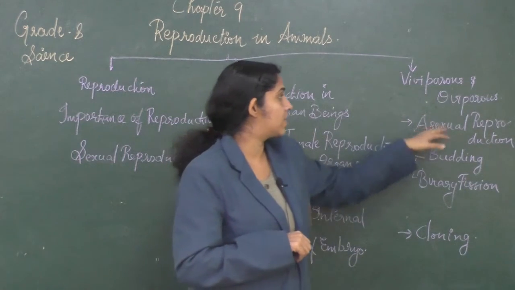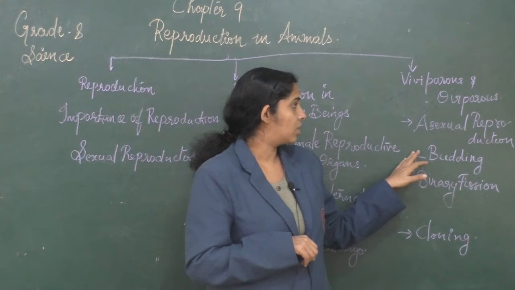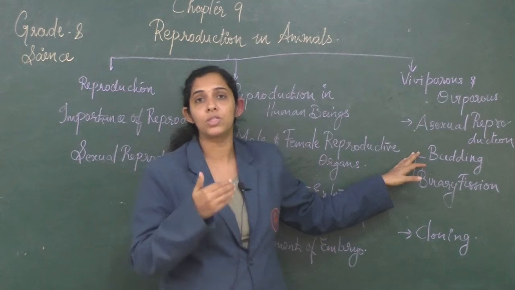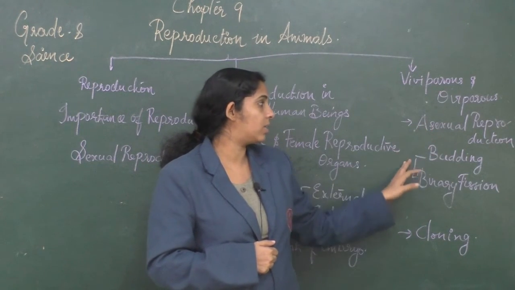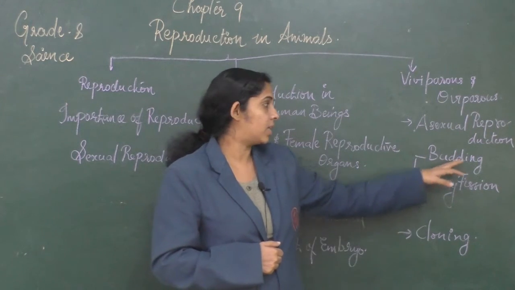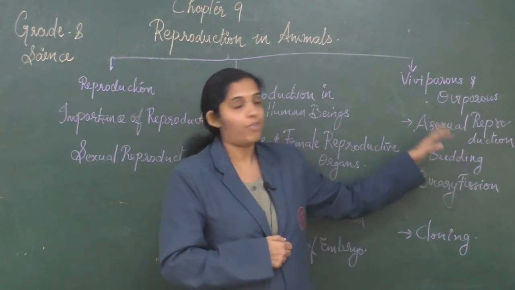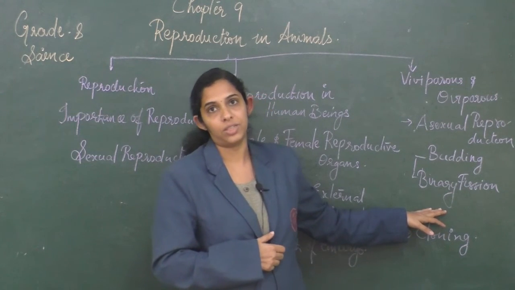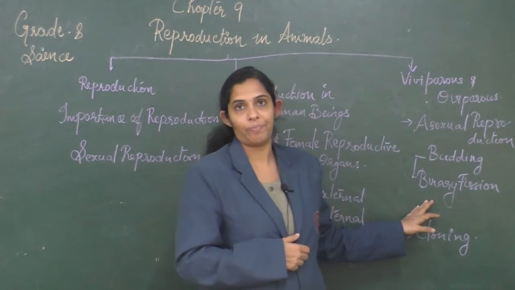And after that we have seen asexual reproduction. Asexual reproduction happens with the presence of a single parent, and there is no process of fertilization needed. In the case of asexual reproduction, we have mainly seen two modes, that is budding and binary fission. Budding is a mode of asexual reproduction in Hydra or in yeast, whereas binary fission is seen in amoeba, for example. So these are the different modes of asexual reproduction.